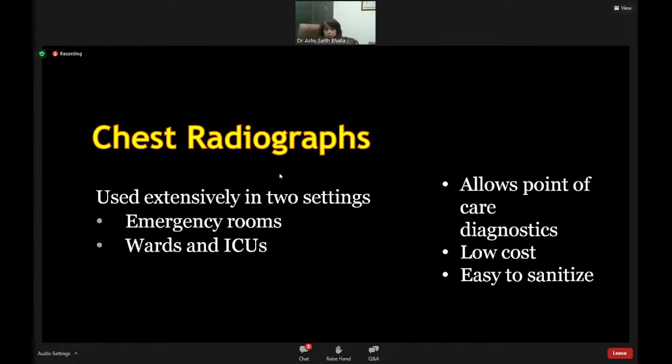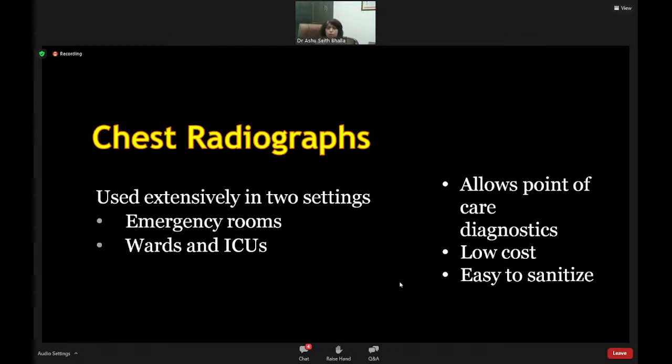Otherwise, for day-to-day monitoring and for doing the initial screening, chest radiograph, just like other chest pathologies, remains your best friend, because we will primarily be working in the emergency rooms, wards and ICUs, wherein everywhere we have placed, and I'm sure similarly other hospitals have placed, portable X-ray units. Hence, this remains our point of care modality.